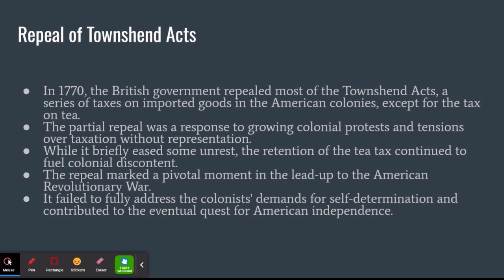The repeal of the Townshend Acts was one step in a series of events that would eventually lead to the American colonies seeking independence from British rule. And so, the repeal of the Townshend Acts became significant in the story of America's struggle for freedom.